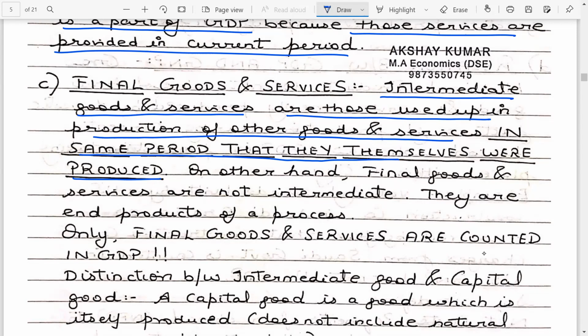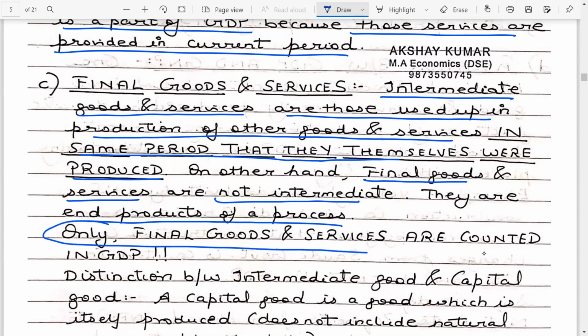When wood is used to make a chair, wood completely loses its existence, exactly in the same period in which the wood was purchased. So we can say that final goods and services are not intermediate. They are the end products of a process. So only the final goods and services are counted in the GDP.